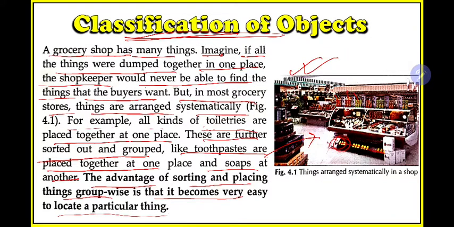Why do you keep all your books separately? Because whenever you need to study, you can take the book out easily. But if you mix all the books, your sister's books, your brother's books, all together, what will happen? If you need to study something, you cannot find the book easily, and you need to search again and again. So to avoid this wastage of time, and to make the process of searching easy, we need to sort things into different groups. I think it is now clear.